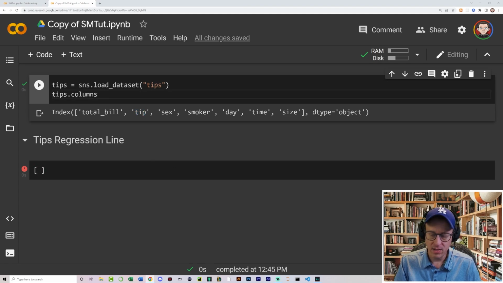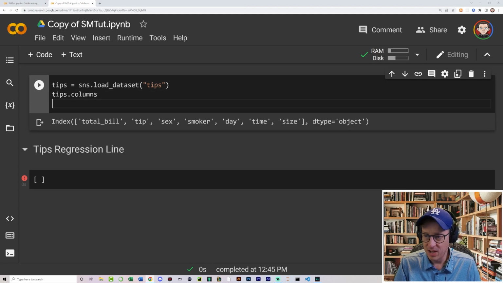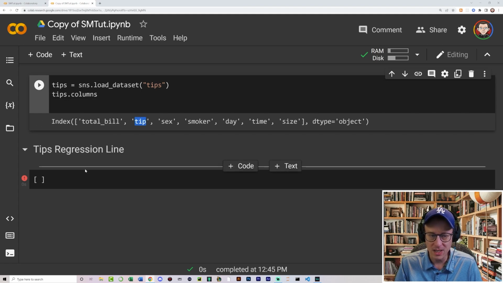What would be your guess? Your guess is probably the correct guess. You can leave a comment if you'd like to guess which of those is going to have the most bearing on the tip amount that somebody gets: total bill, sex, whether they're smoking in the restaurant or not, the day of the week, the time of the day, or the size of the party. Which of those has the most bearing on the ultimate tip?